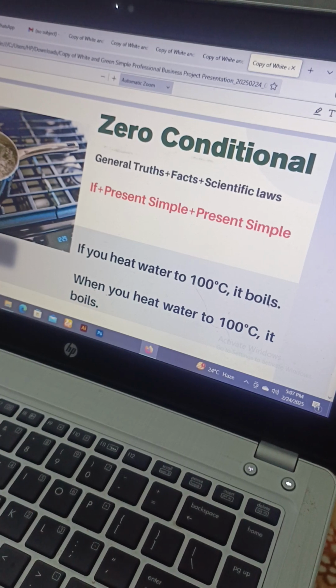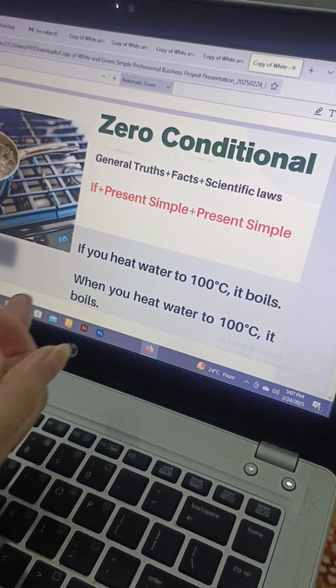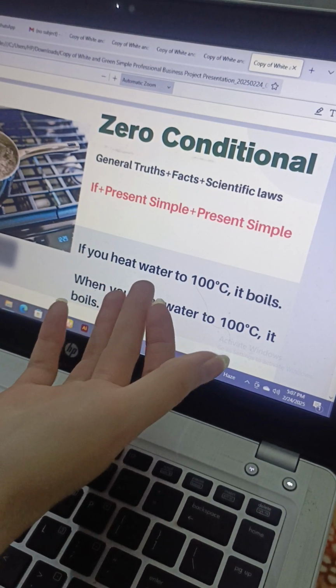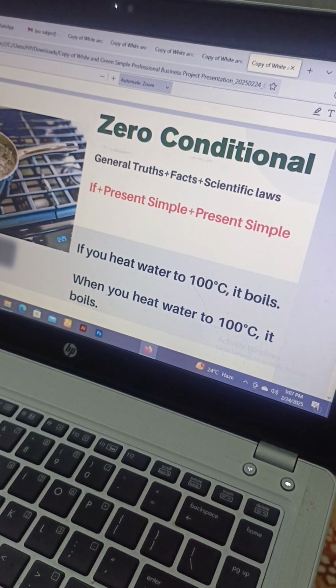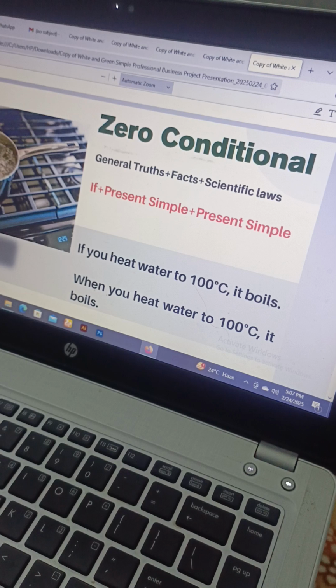Again, the same rule. It's if, present simple. You can see if you heat water, it's a present simple. Cause with you we don't add the S, it's present simple. We add the S in present simple when we are talking about he, she, something like that.